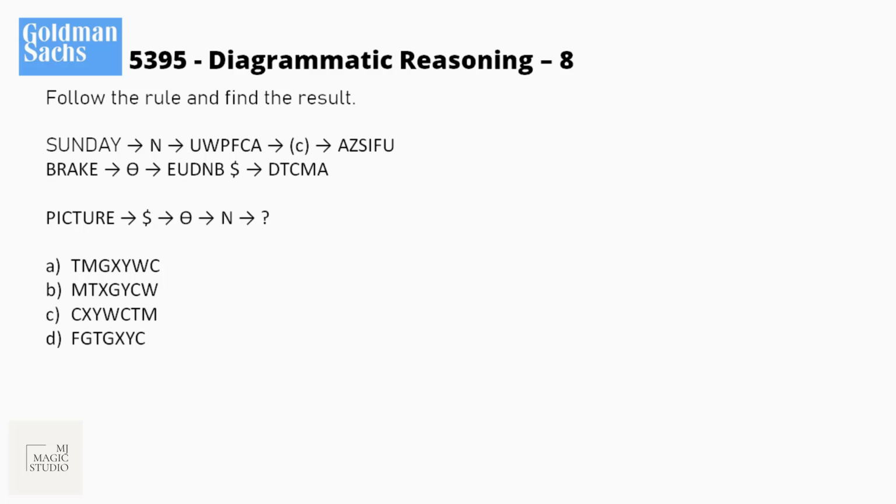Okay, moving on to the next one. We need to follow the rule and then find the result. Again there are words, and the best way to solve this is to convert them into numbers. We have the symbols N, this C, this theta and dollar, and we need dollar, theta and N. What do these actually mean? I will not even try to find what this is. Let me work for N.